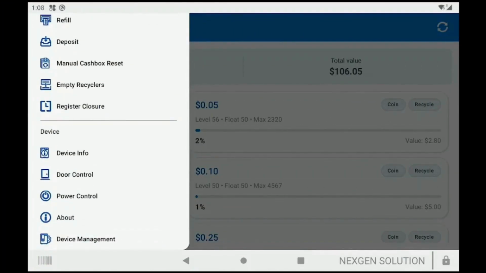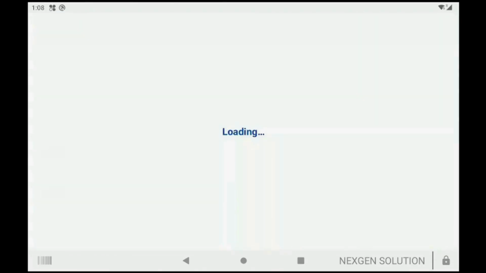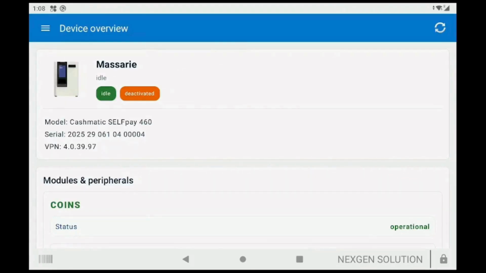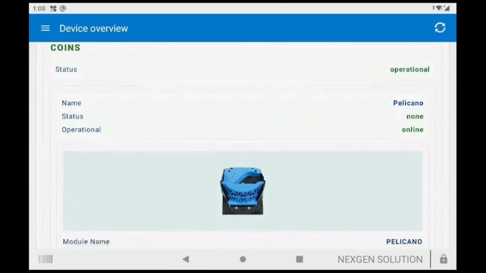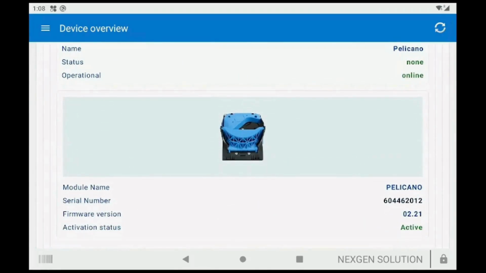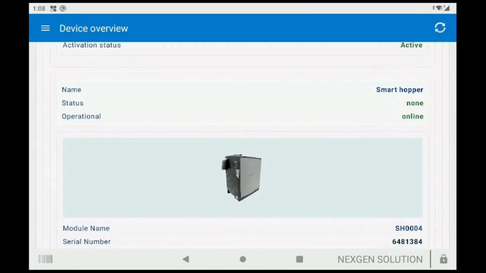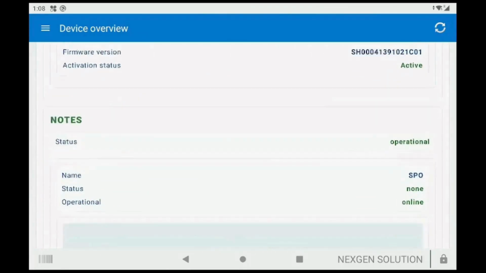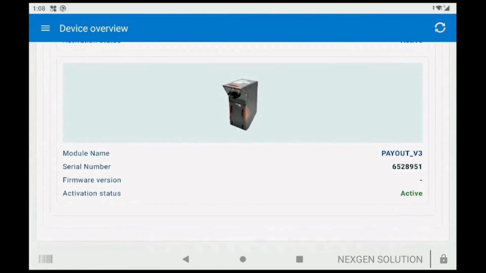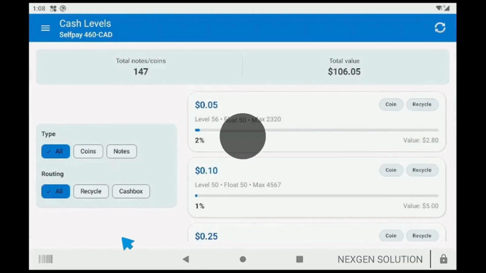If you press on device info, you will see the device model and serial number. You can also review the status of internal components of the Cashmatic device. When a component appears in green, it indicates normal operation. If it appears in red, it means there is an issue with that specific component that requires attention.